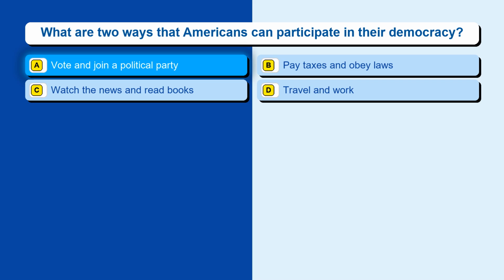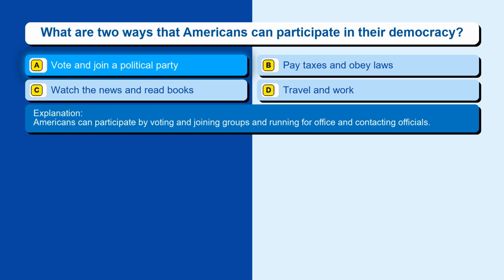The correct answer is option A, vote and join a political party. Americans can participate by voting and joining groups and running for office and contacting officials.